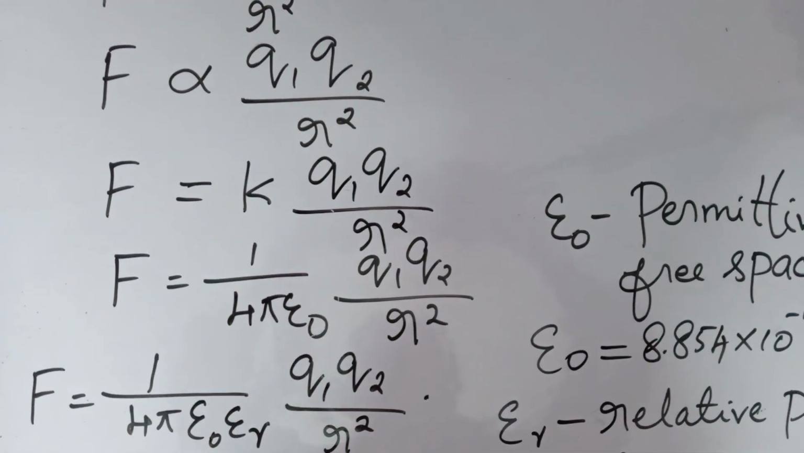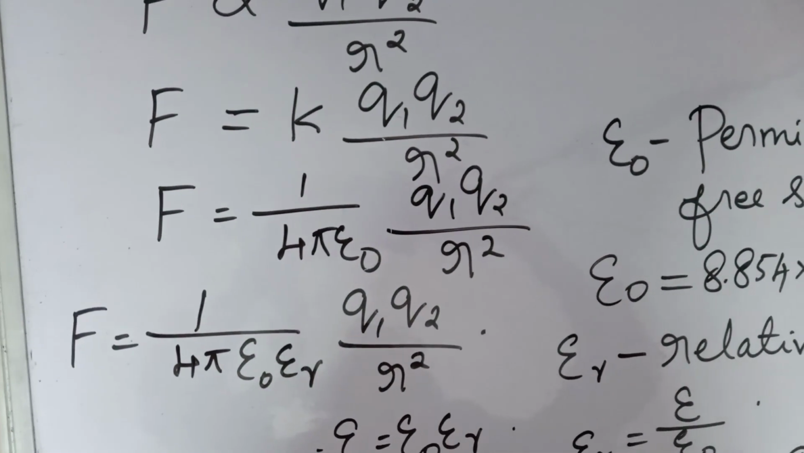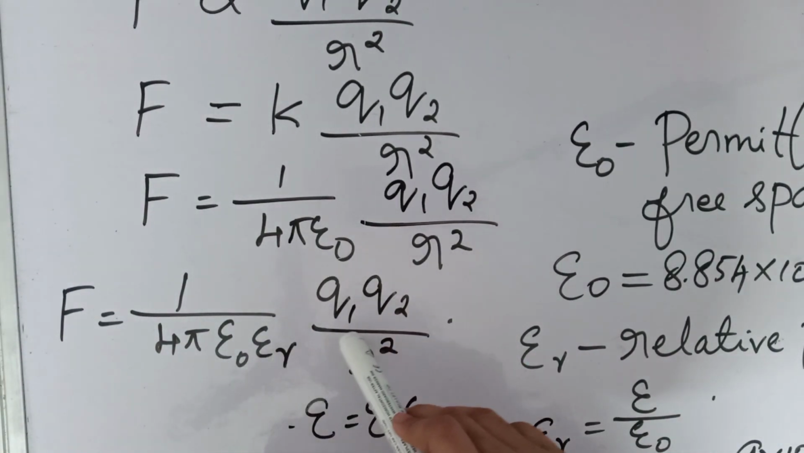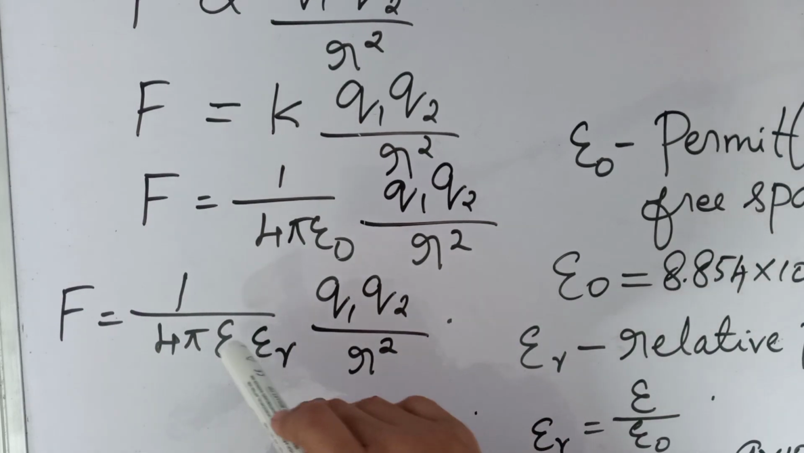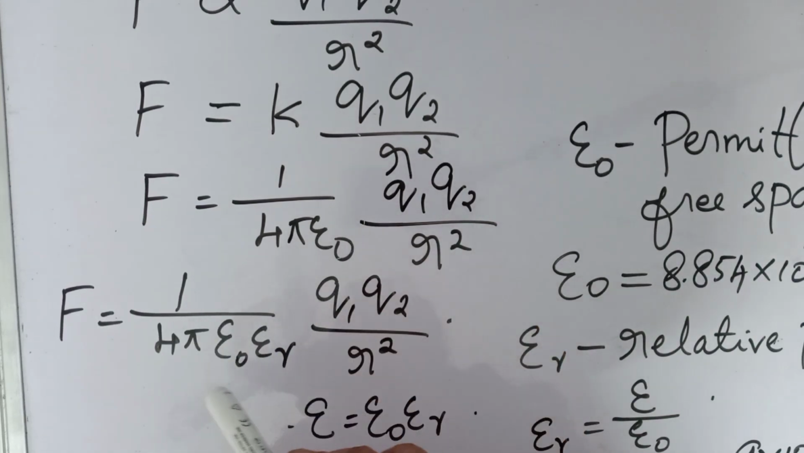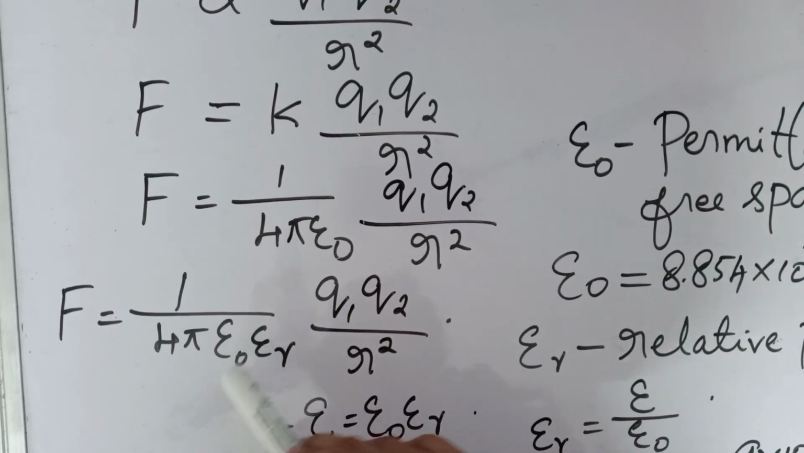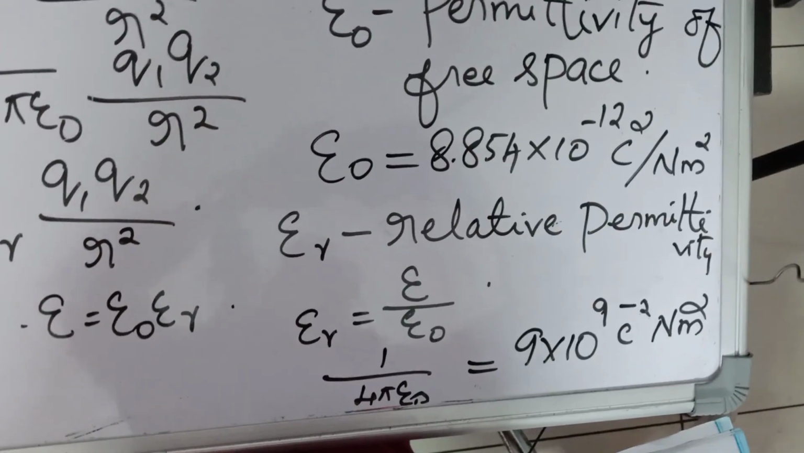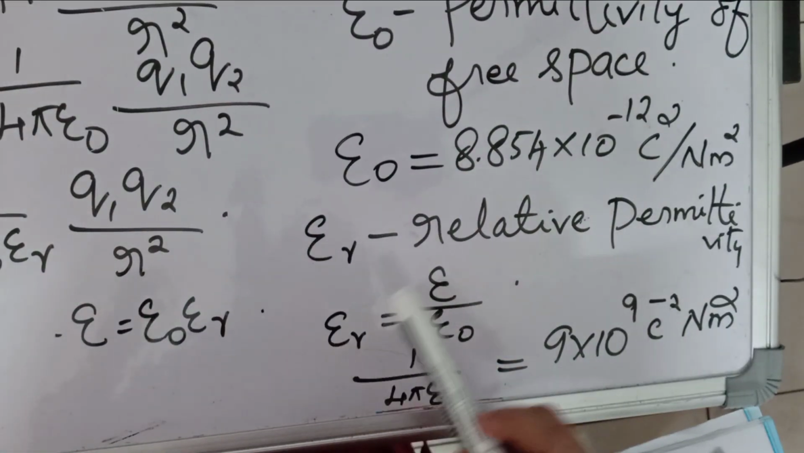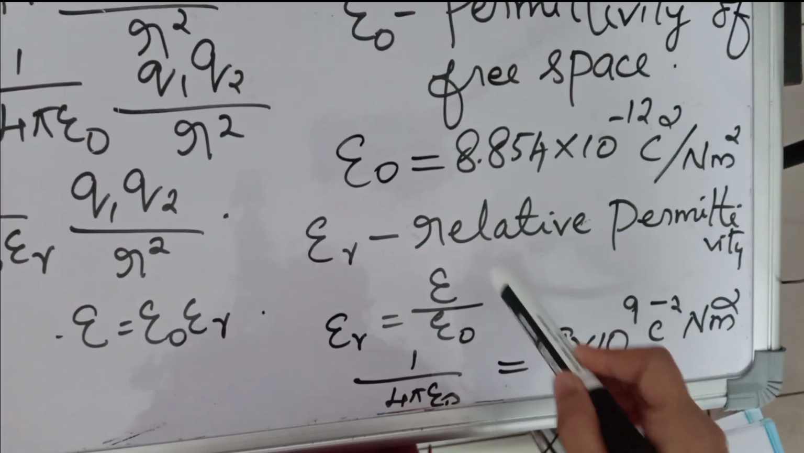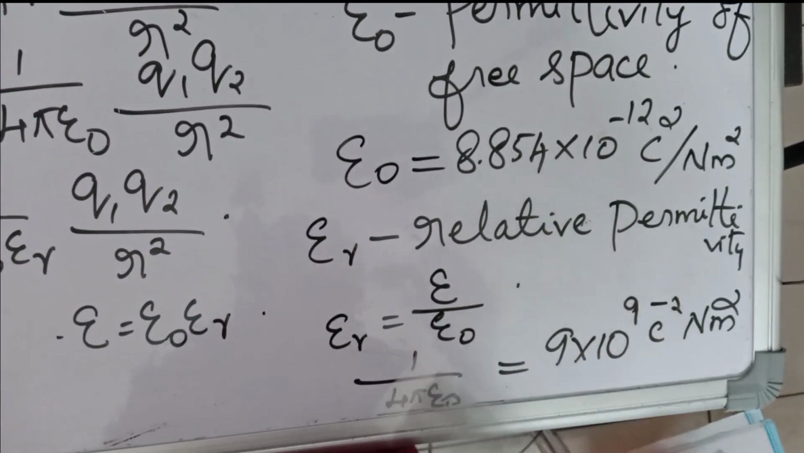If you are placing that, the value of epsilon 0 will be equal to epsilon. That means epsilon is equal to epsilon 0 into epsilon r. Here instead of epsilon 0 we have to substitute epsilon 0 epsilon r, because epsilon is equal to epsilon 0 into epsilon r, and epsilon r is called relative permittivity. So epsilon r will be equal to epsilon by epsilon 0. This is called relative permittivity.